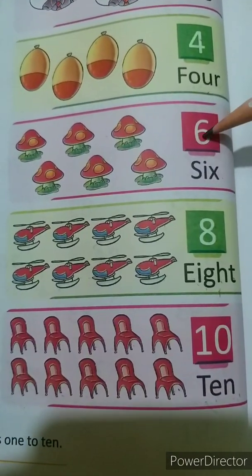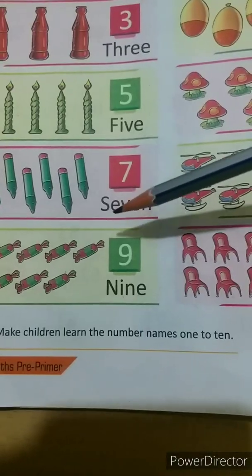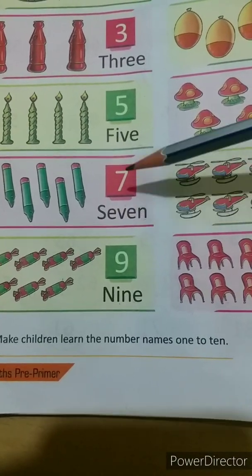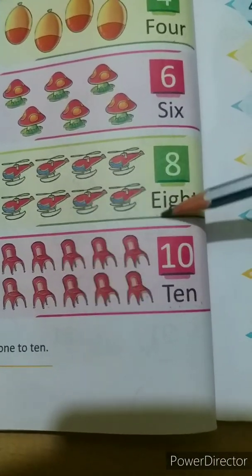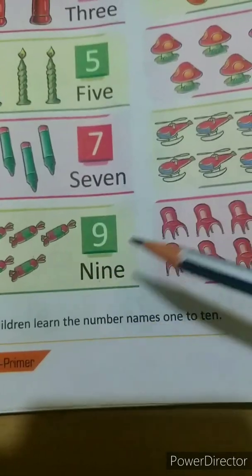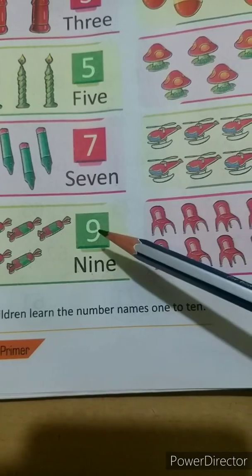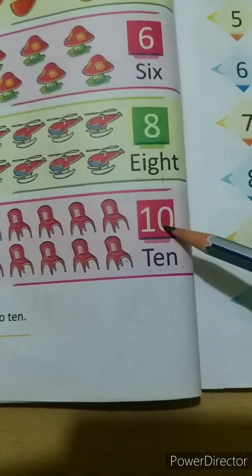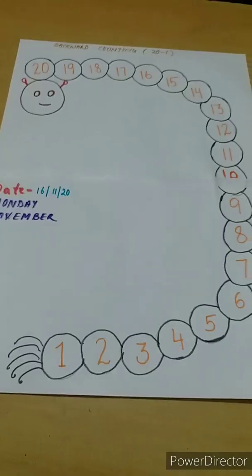Six, S-I-X, six. Seven, S-E-V-E-N, seven. Eight, E-I-G-H-T, eight. Nine, N-I-N-E, nine. Ten, T-E-N, ten.